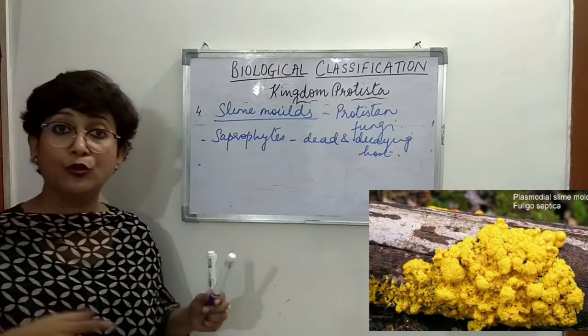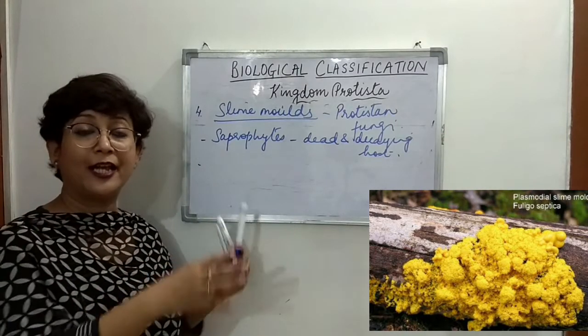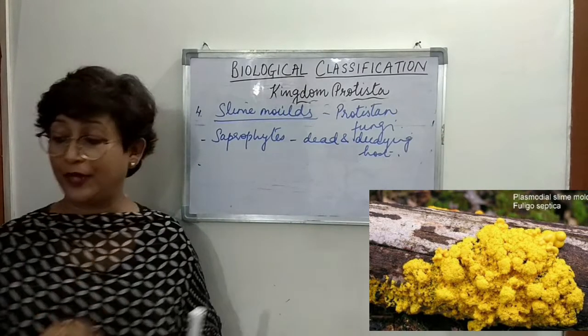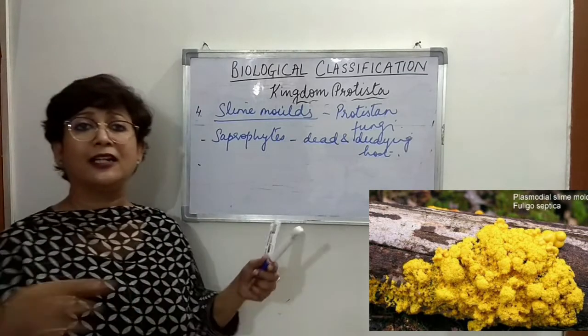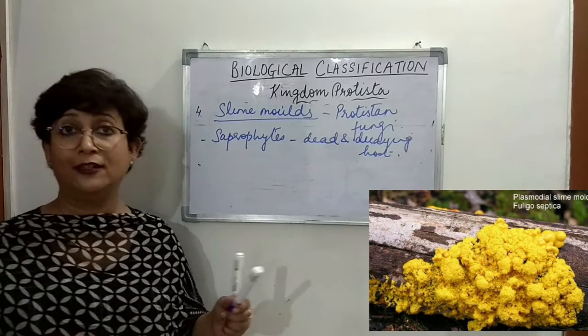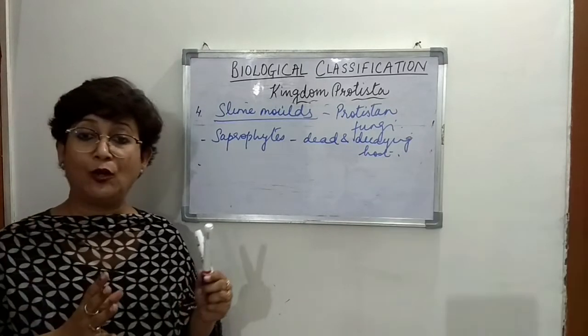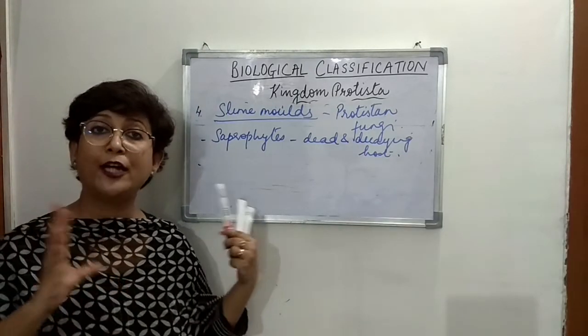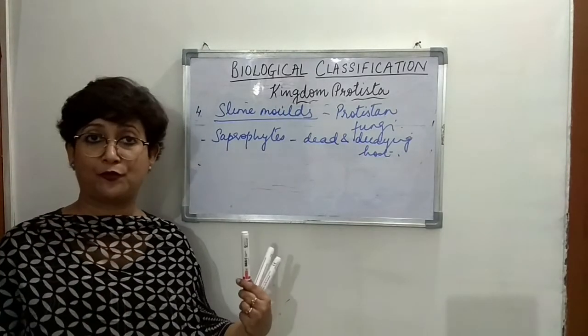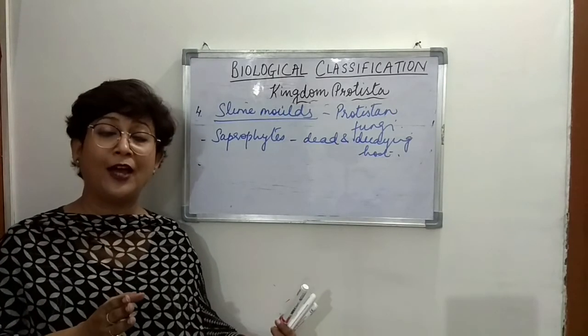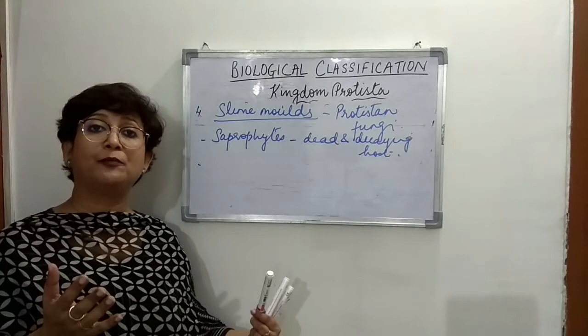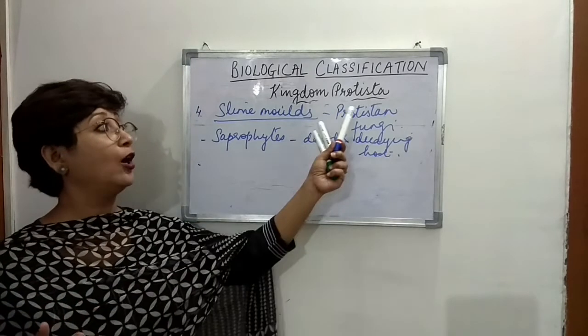So they are found moving where dead and decaying matter is present. They basically engulf that dead and decaying matter. They have an amoeboid shape at one stage of their life, and this amoeboid shape is a characteristic of